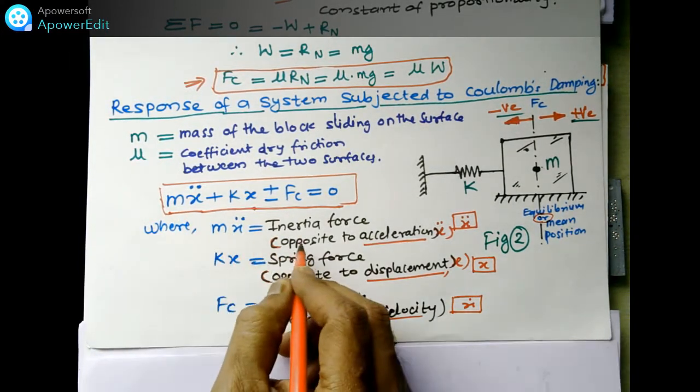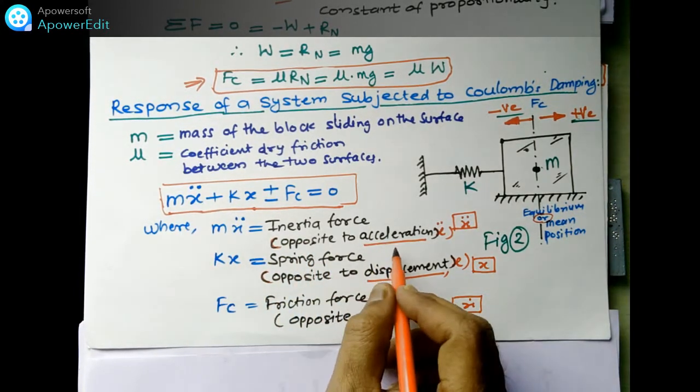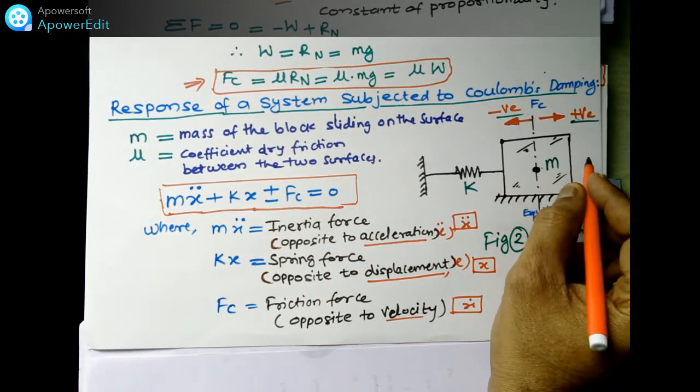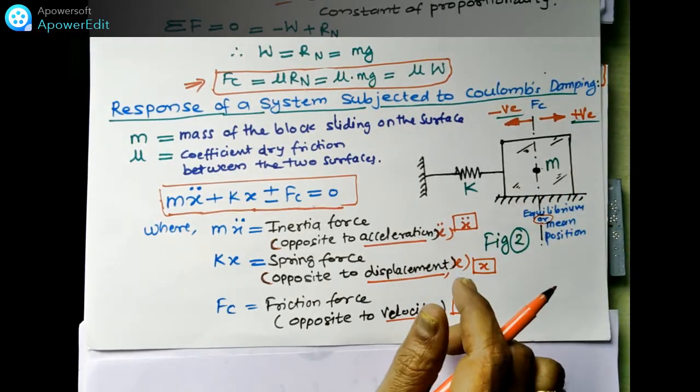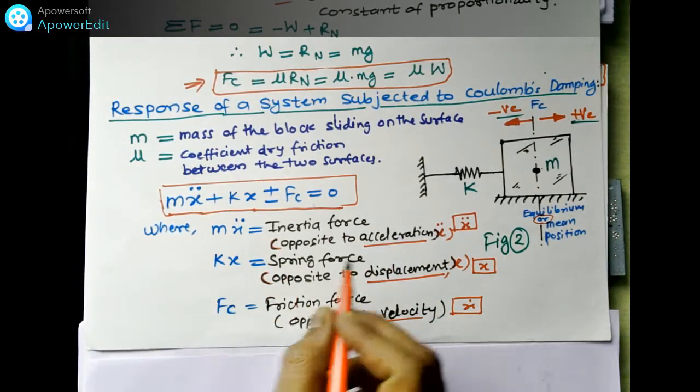The m x double dot is nothing but the inertia force. Here is the inertia force, which is opposite to the acceleration, x double dot. Motion is in this direction and acceleration is also in this direction, so that will be the inertia force, and kx is the spring force.